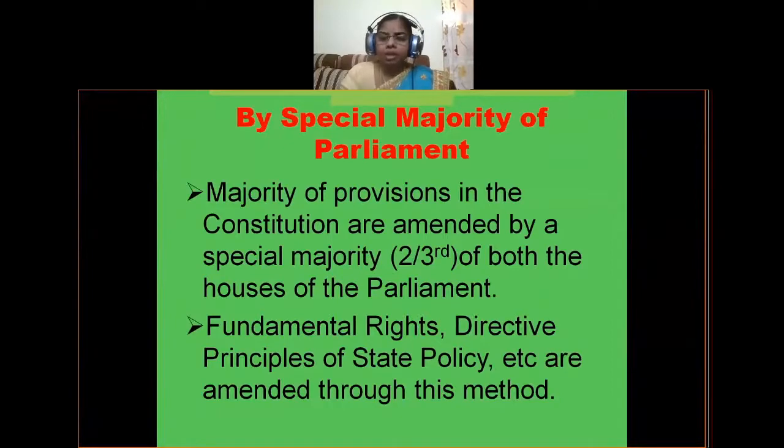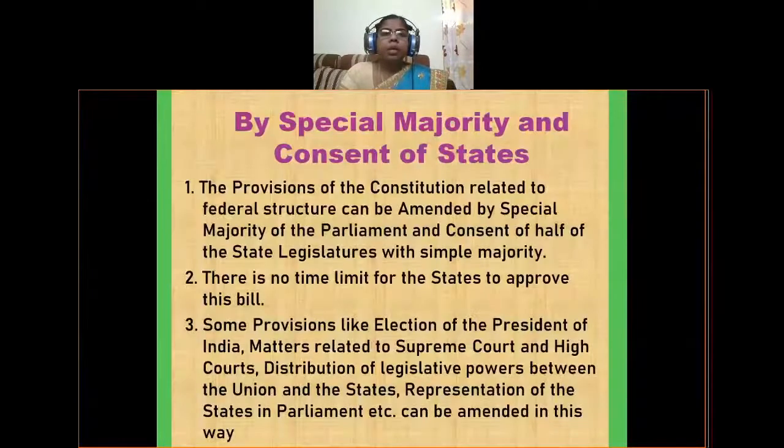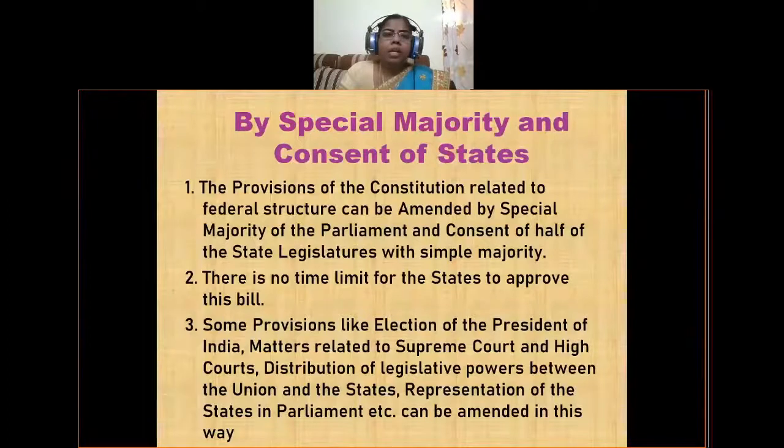Okay, let us move to the third way of amending our constitution, that is by special majority and consent of states. Here special majority plus consent of states is required for the amendment of the constitution. The provisions of the constitution related to federal structure can be amended by special majority of the parliament and consent of half of the state legislatures with simple majority.